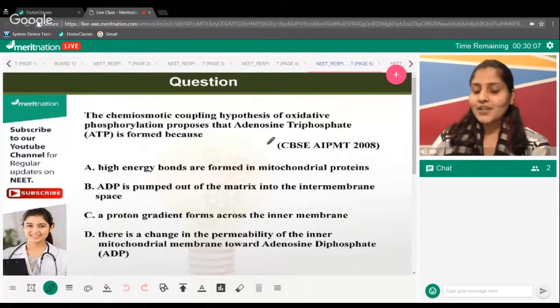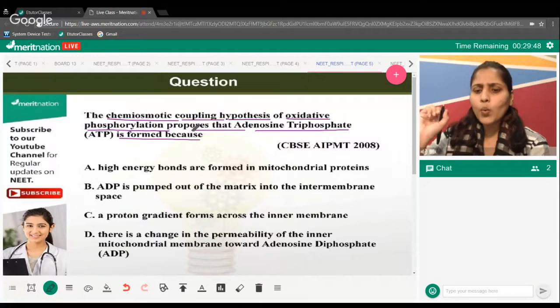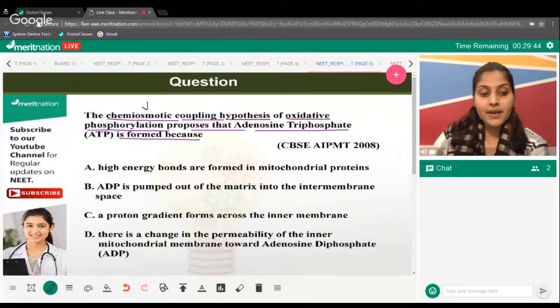The question is asking you about a beautiful concept of the chemiosmotic coupling hypothesis. What is that? It is telling you that this particular hypothesis, which tells us about oxidative phosphorylation, proposes that adenosine triphosphate is formed because... So, which factor is taken into consideration when you talk about the chemiosmotic coupling hypothesis? Is it because of high energy bonds that are formed in mitochondrial proteins?